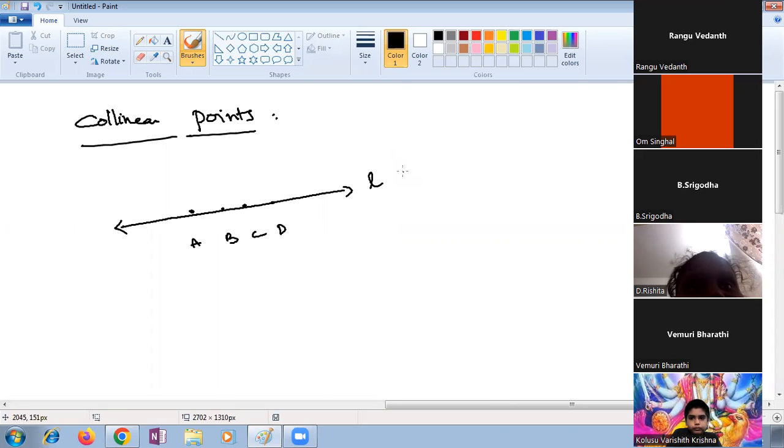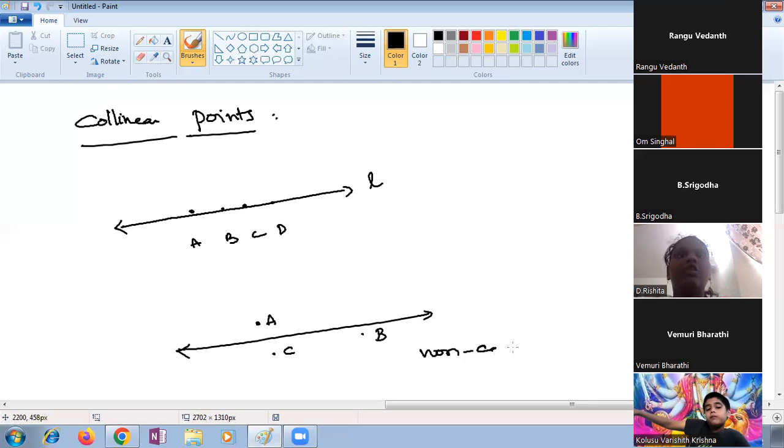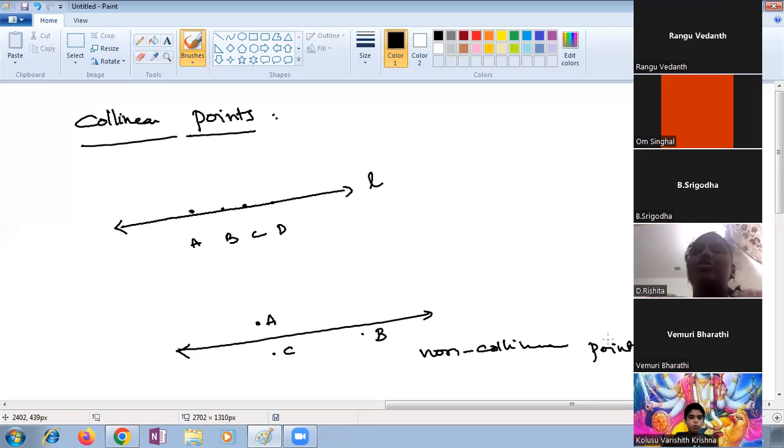Non-collinear means suppose point A is here, point B is here, point C is here. Are these ABC collinear points? No. They are not on the same line, so we can call them non-collinear points. Ma'am, there will be some examples for collinear and non-collinear also, right?